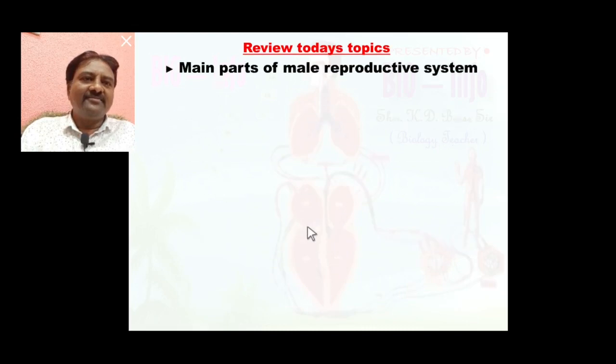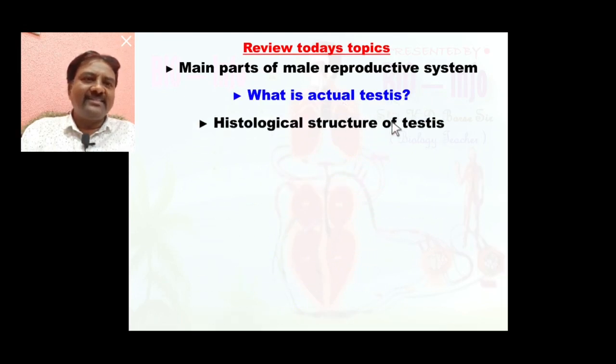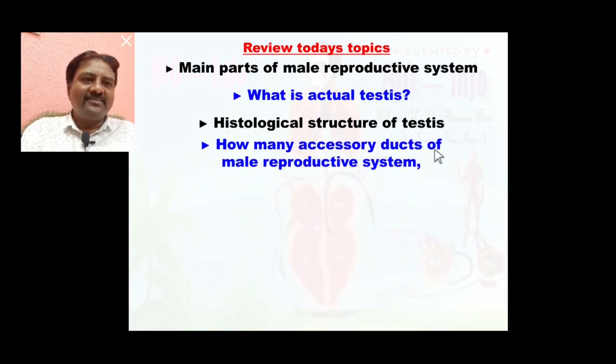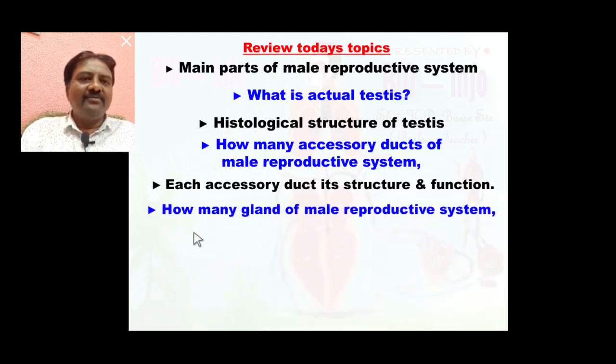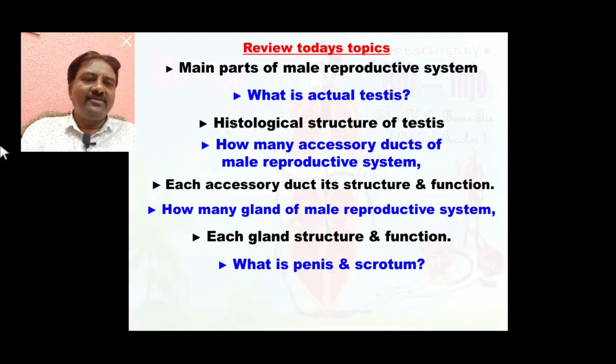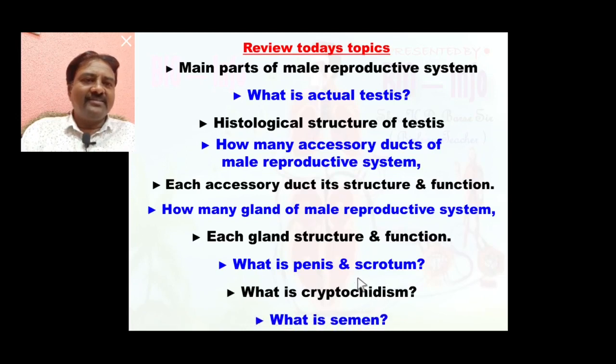We learned the main parts of the male reproductive system, what the testes are, the histological structure of the testes, how many accessory ducts there are in the male reproductive system, and the structure and function of each accessory duct. We learned how many glands there are in the male reproductive system, the structure and function of each gland, what the penis and scrotum are, both being external genitalia, what cryptorchidism is, and what semen is.